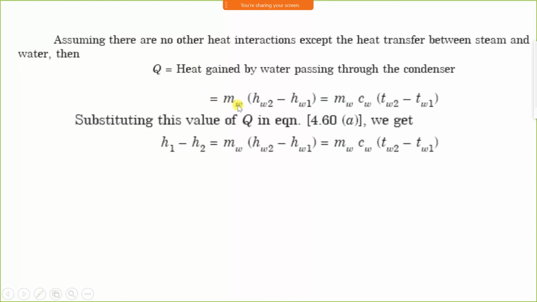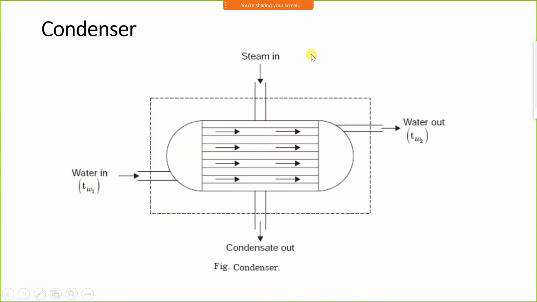Therefore H1 minus H2 is equal to mass of water, HW2 minus HW1, which is equal to mass of water, CW, TW2 minus TW1. This is an energy balance equation. If we consider the steam and the water, the temperature of water changes and the temperature of steam also changes.